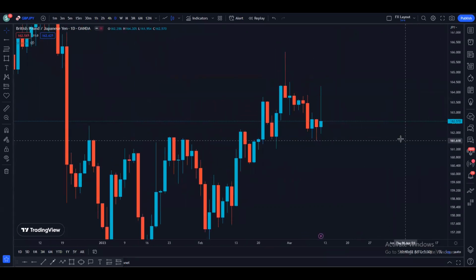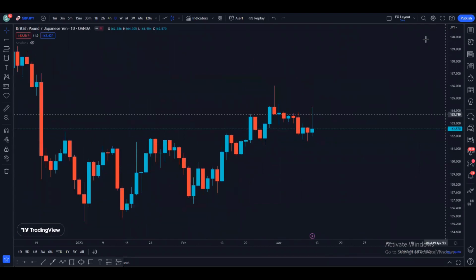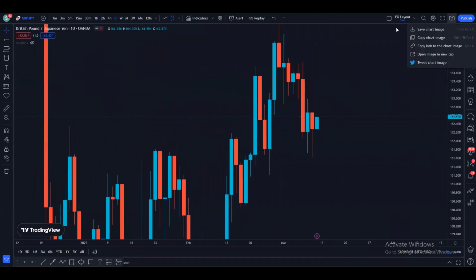If we look more closely, we are going to find out that right now the price is kind of ranging, as we can see. We had the resistance here and we had support here. So the last daily candle closed below this resistance, above this support. So we are kind of ranging.